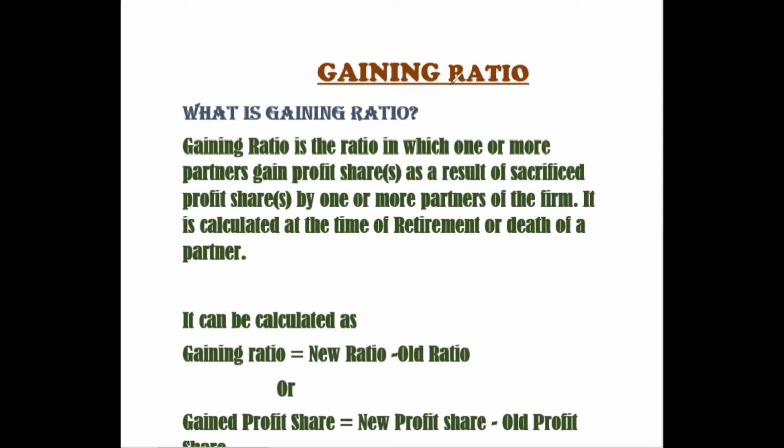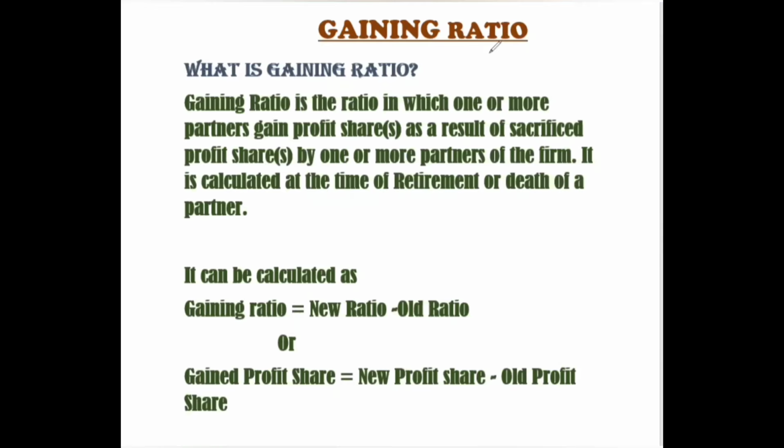Let us discuss the concept of gaining ratio and how should we calculate it. See, what is gaining ratio? Gaining ratio is the ratio in which one or more partners gain profit share.